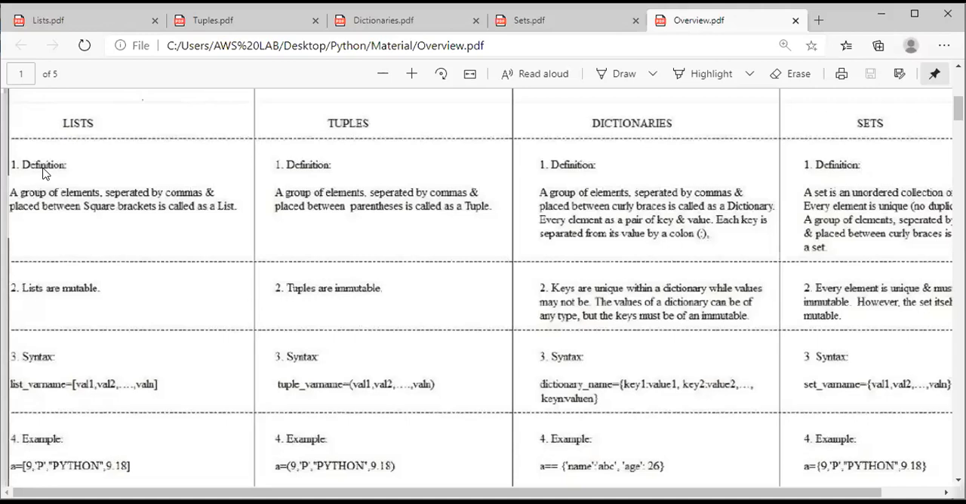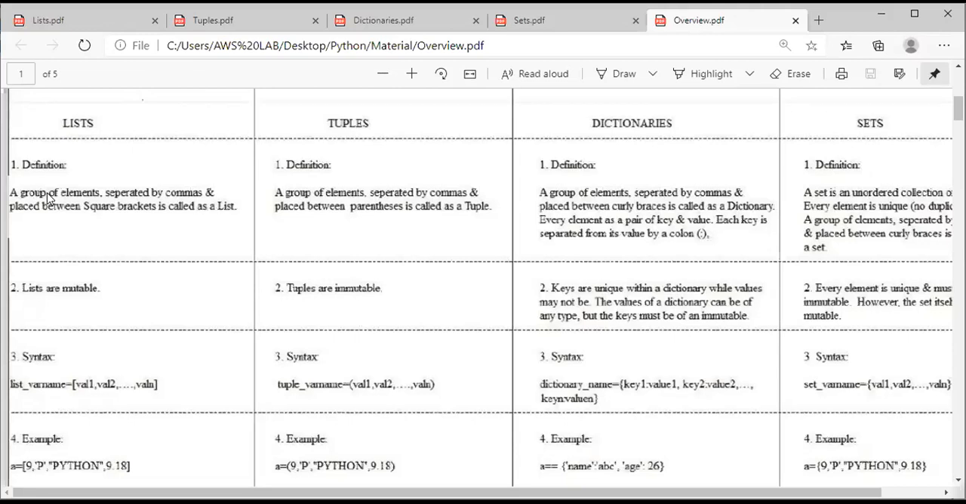Our target is to learn the definition of list, the definition of tuple, the definition of dictionary, and next the definition of sets. Clear, everyone? So I have gathered nine side headings, and the first side heading is definition. First of all, what is a list? We all know that. A group of elements separated by commas placed between square brackets is called a list.